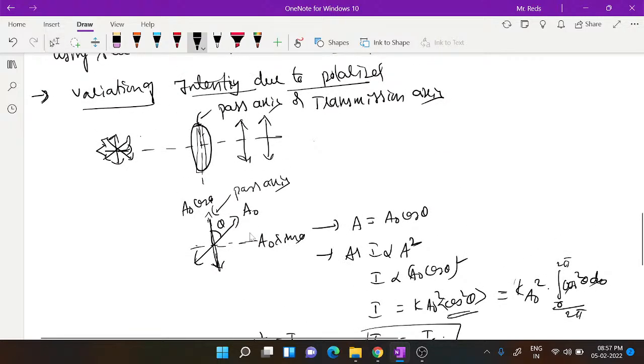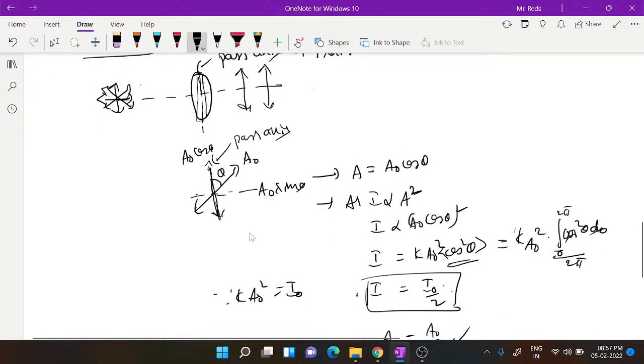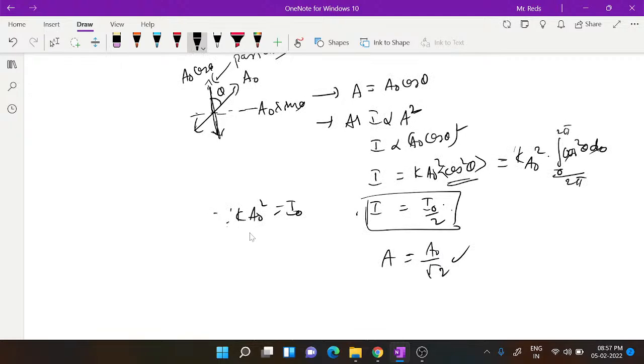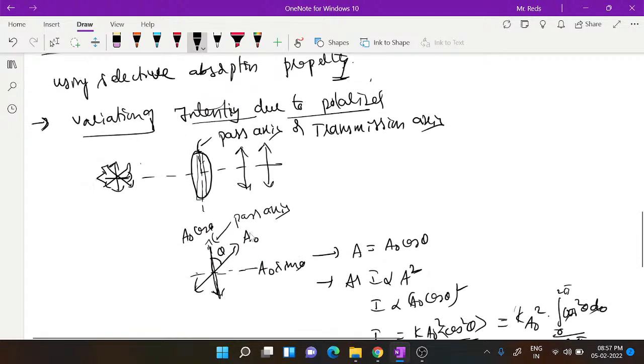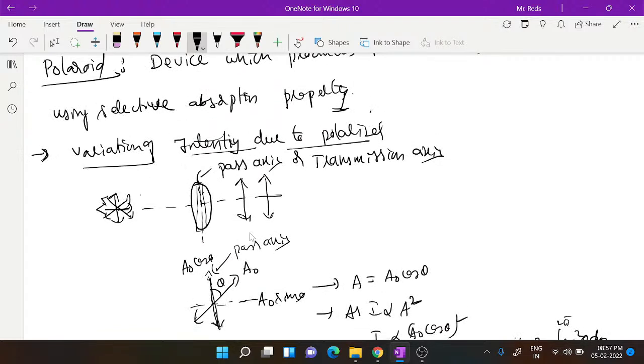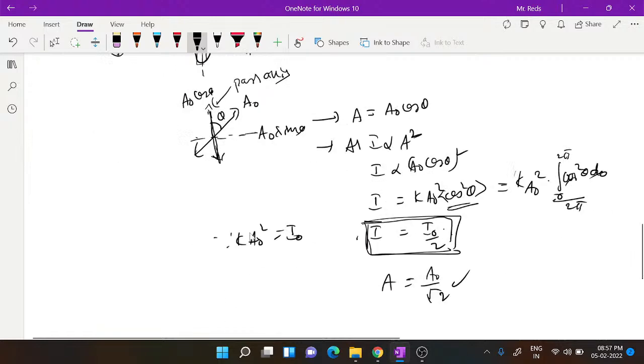So what we are dealing with here is unpolarized light coming through a polarizer. Plane polarized light comes out, whose intensity is given by I naught by 2. The intensity of the light coming out of a single polarizer is this. But if you want to know whether it is polarized or not, we have to use another polaroid. You can call it an analyzer.